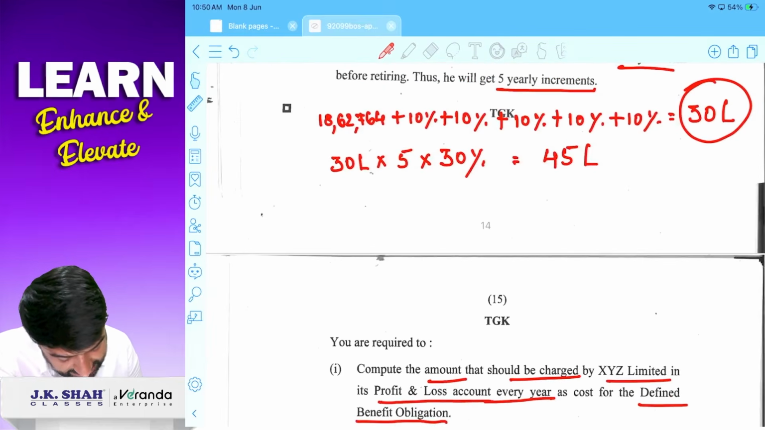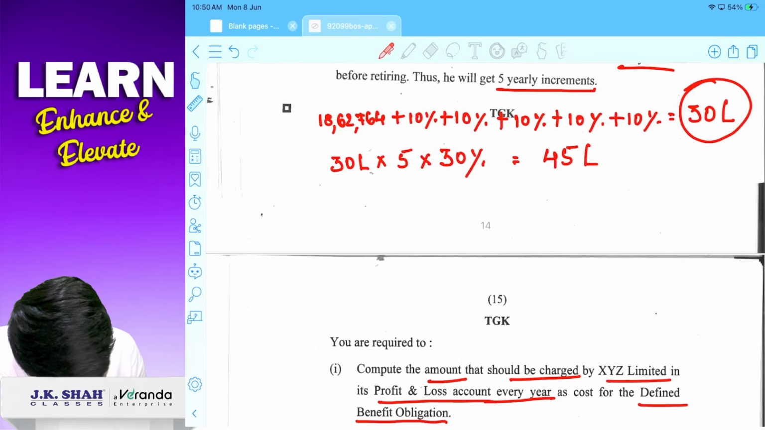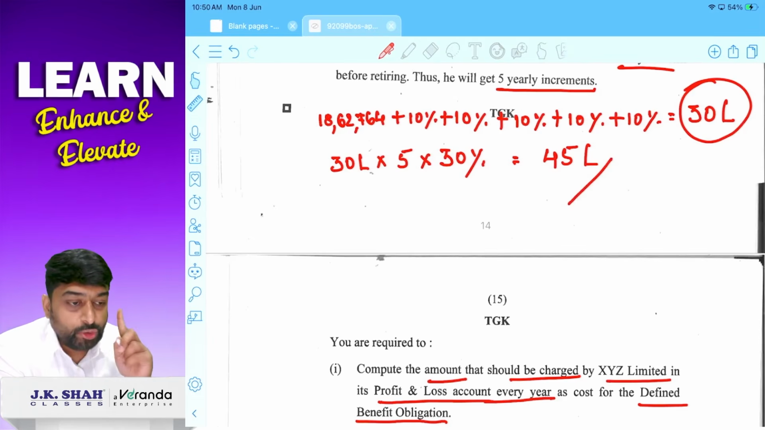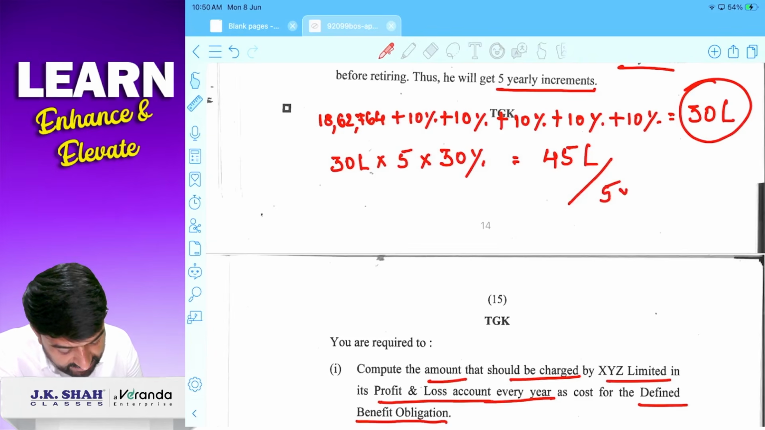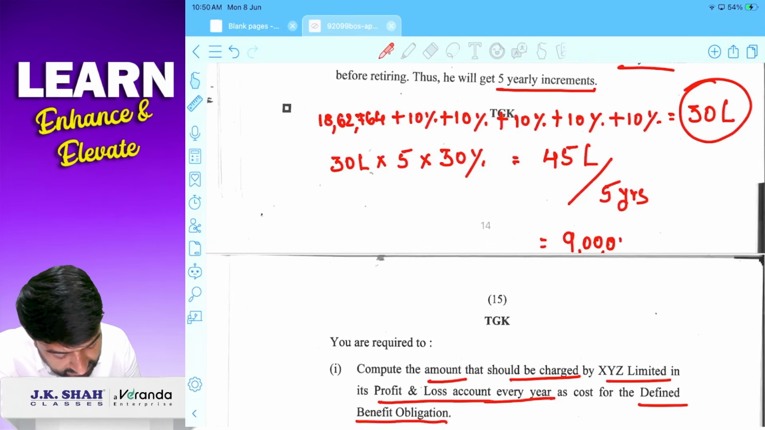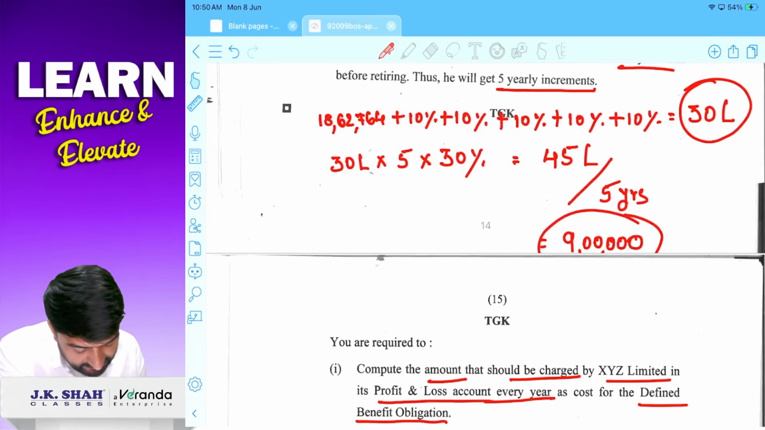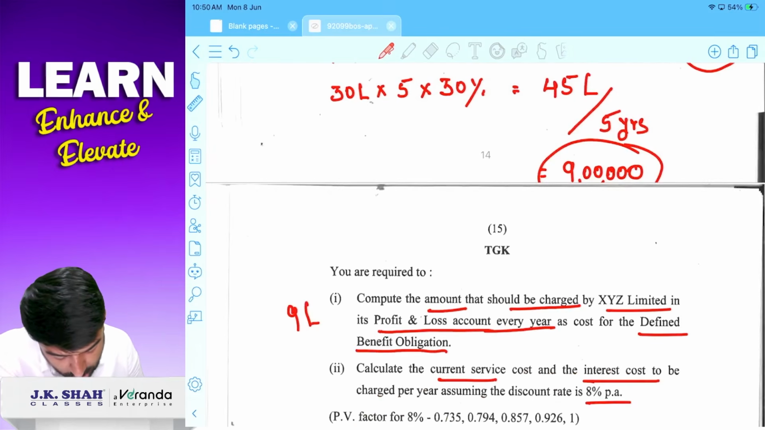Now 45 lakhs is our total obligation. इतना हमें total gratuity pay करना पड़ेगा. Correct? And this 45 lakhs will be allocated over 5 years. So my every year requirement will be 9 lakh. So DBO every year will be 9 lakhs. I hope you understood this.